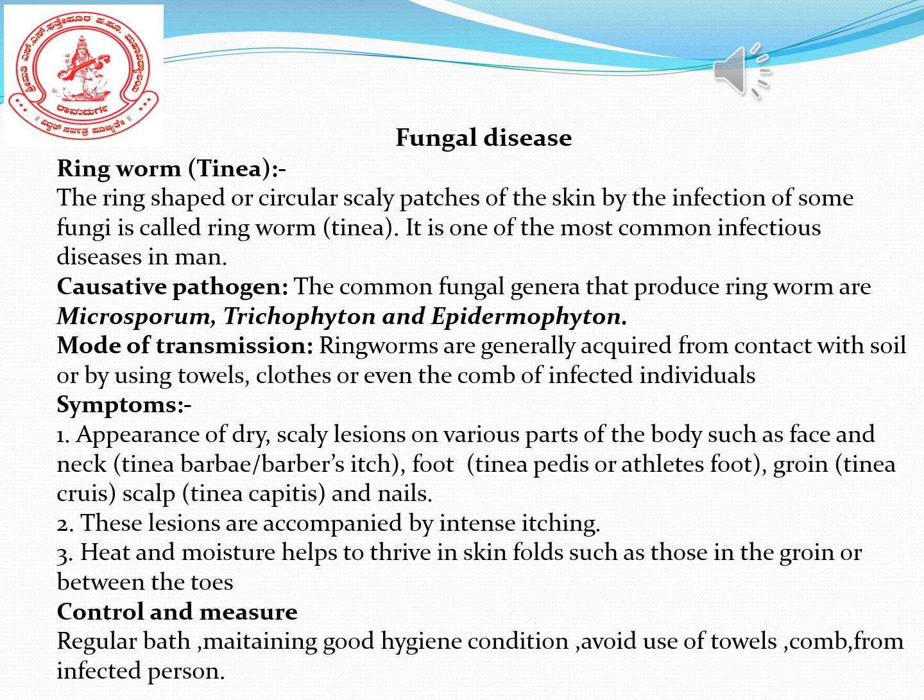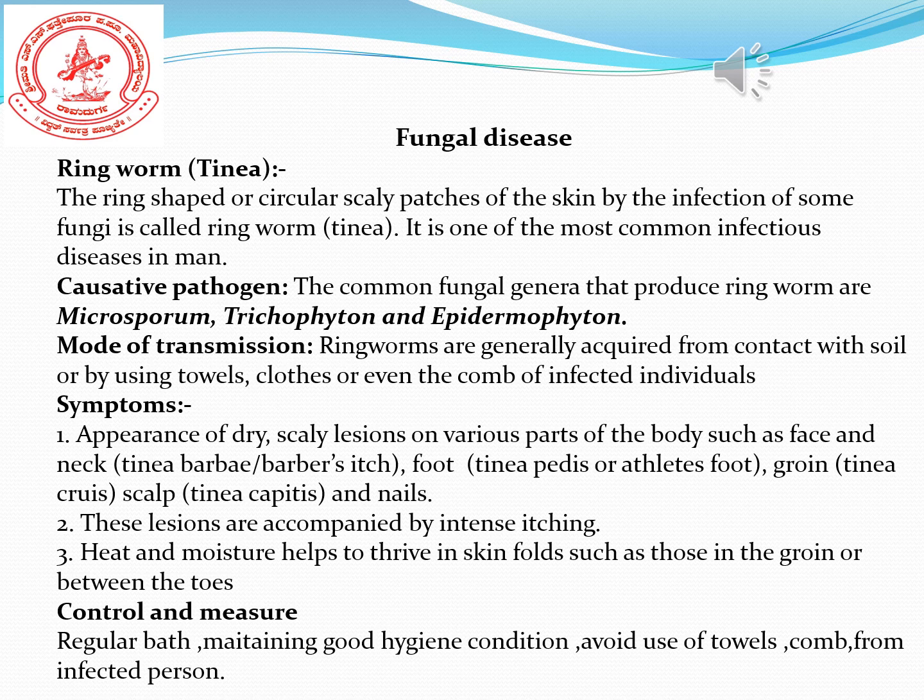The causative organism, or pathogen, is a fungal species, like Microsporum, Trichophyton and Epidermophyton. These species are responsible for ringworm, or circular scaly patches.